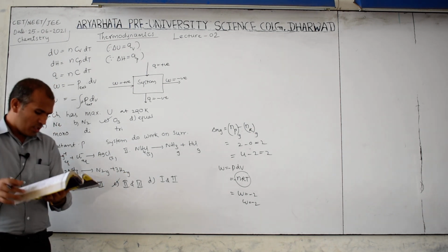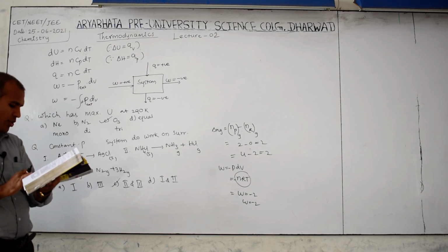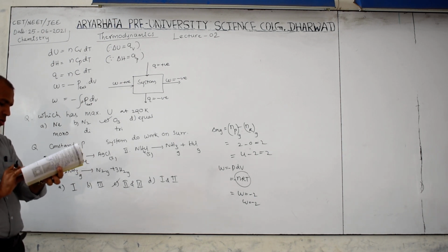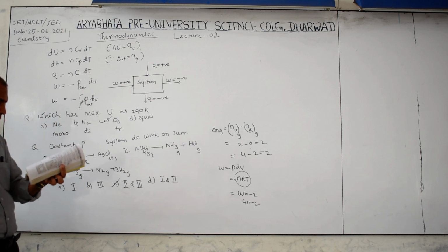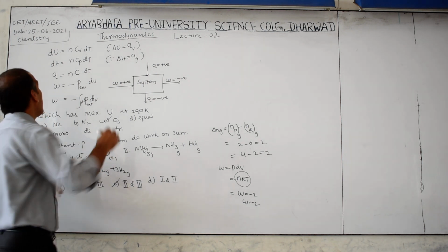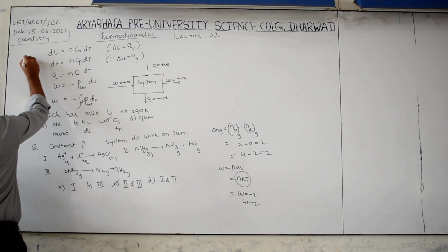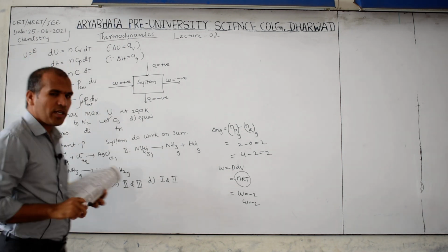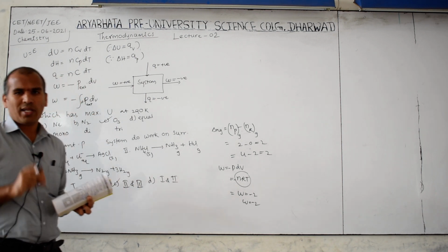Clear? Questions like this will be asked in competitive exams, so you have to remember this. Now, a system undergoes a process in which delta E, because in old books internal energy is given as E. U is equal to E in old books. According to our new books, this is U, internal energy.